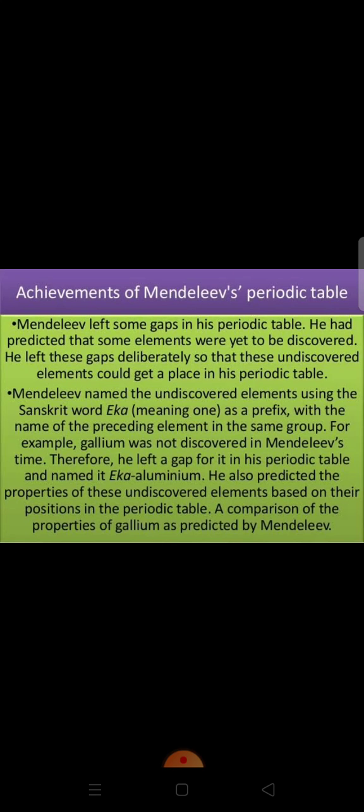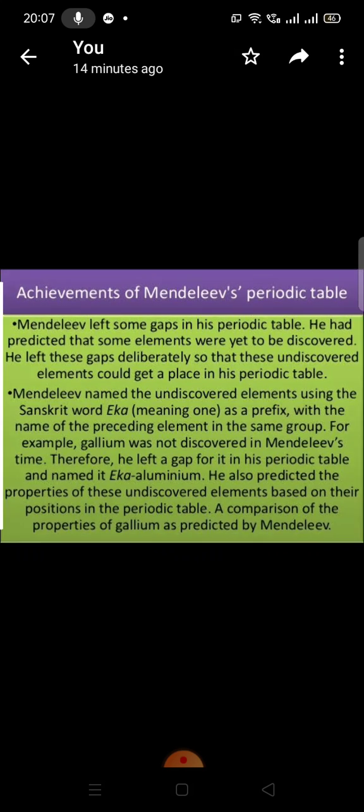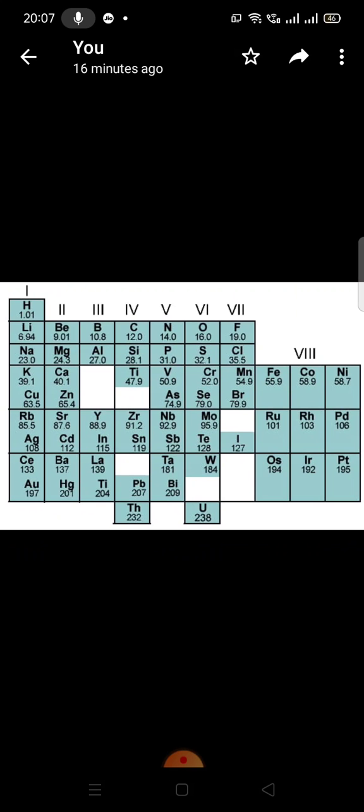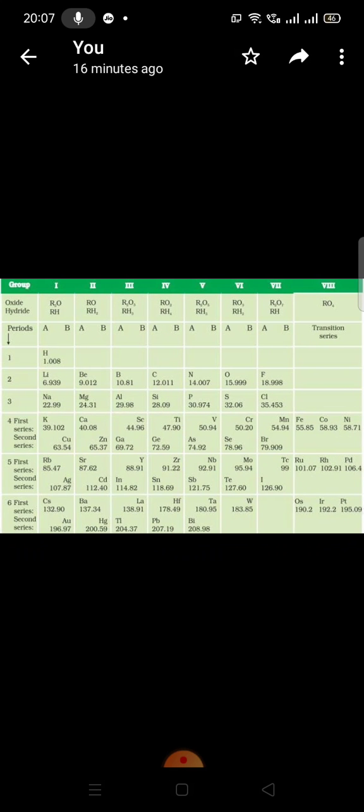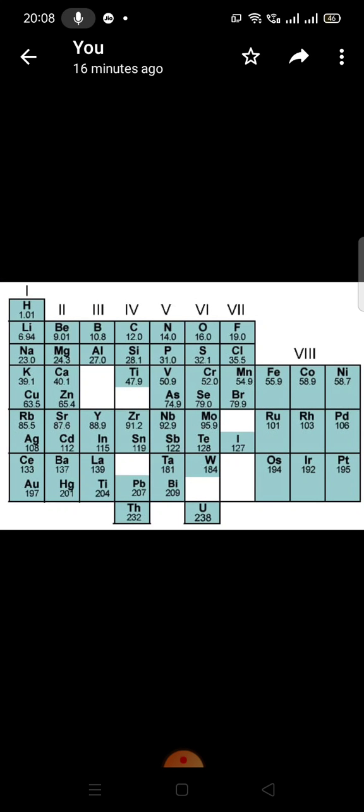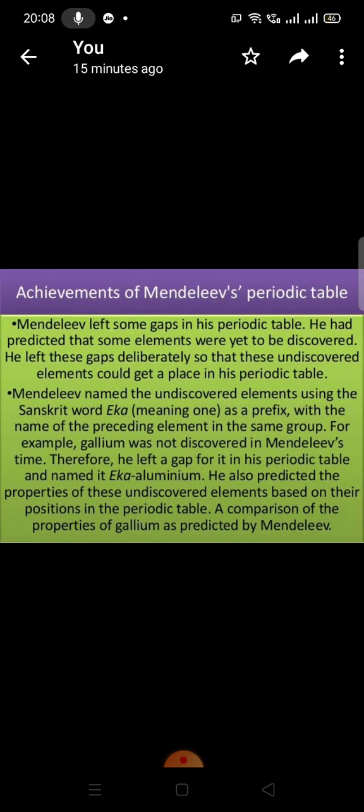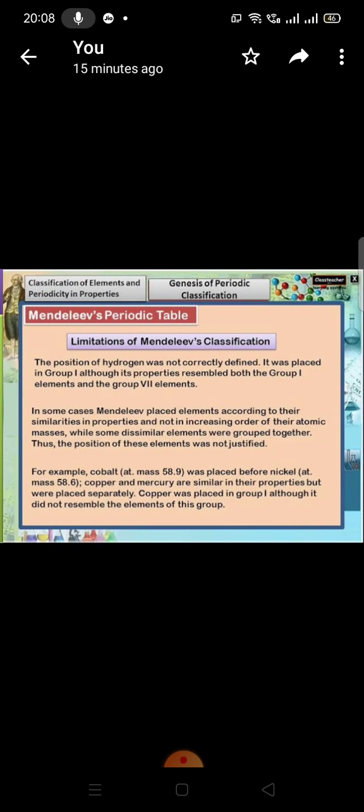So another strength of this periodic table was that when these gases were discovered much later, around the year 1900, they could be placed in a new group called zero group without disturbing the existing order. So these were the very important and great achievements of Mendeleev's table. Now we will talk about the limitations of Mendeleev's periodic table.